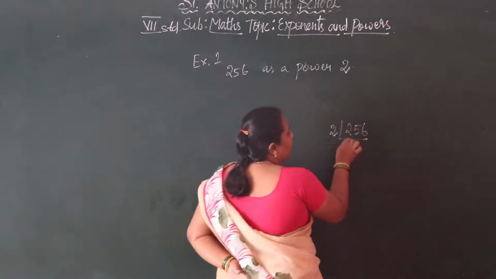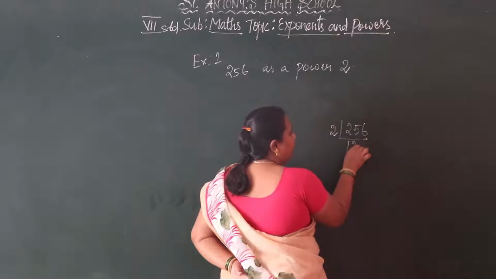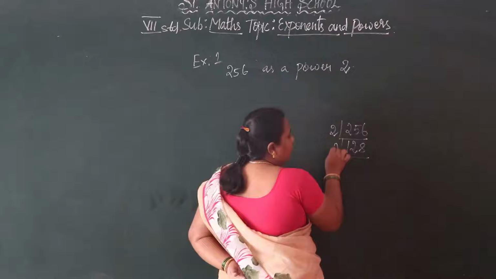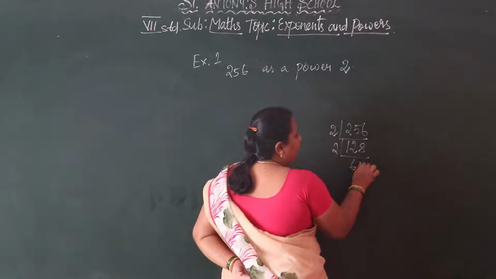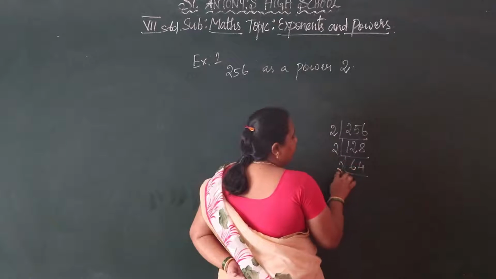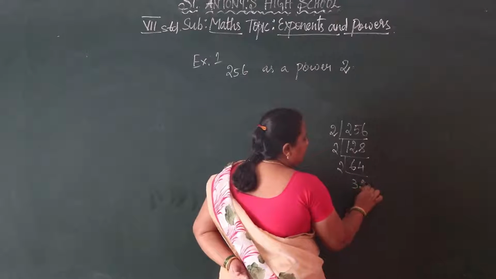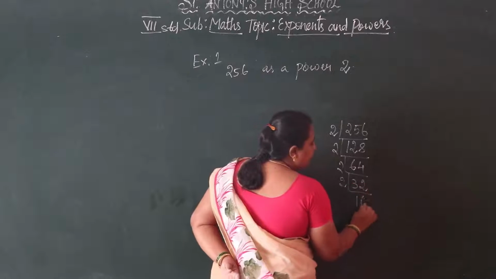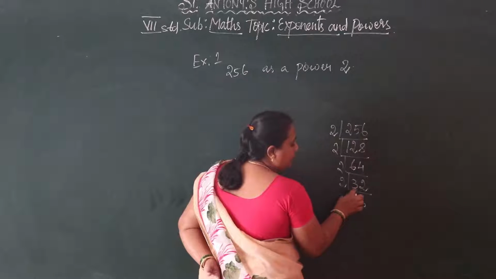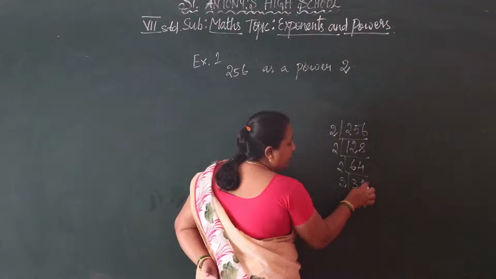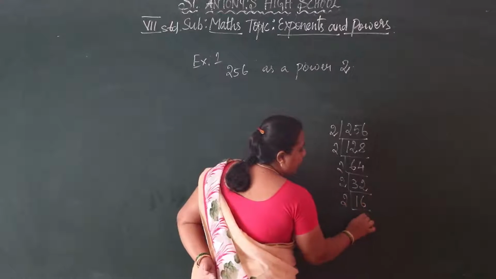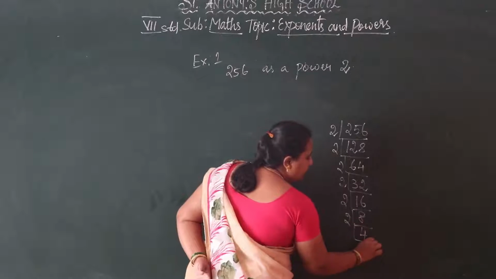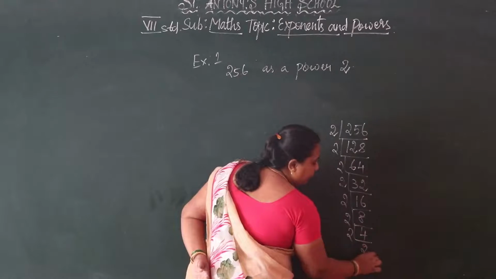So 2 ones are 2, 2 twos are 4, 2 eights are 16, 2 sixes are 12, 2 fours are 8. Again 2 threes are 6, 2 twos are 4. Again 2 ones are 2, 2 sixes are 12. Again 2 eights are 16, 2 fours are 8, and 2 twos are 4.